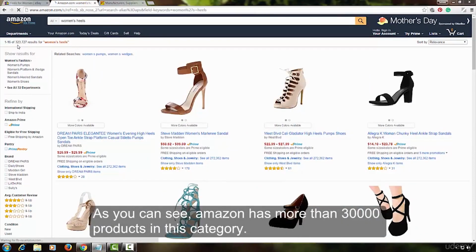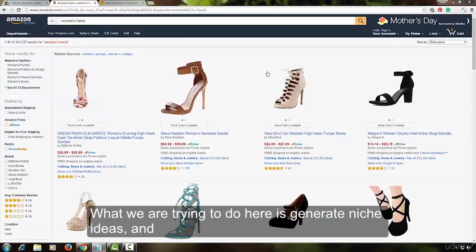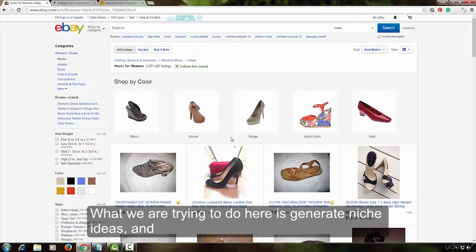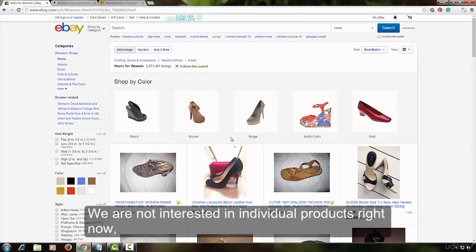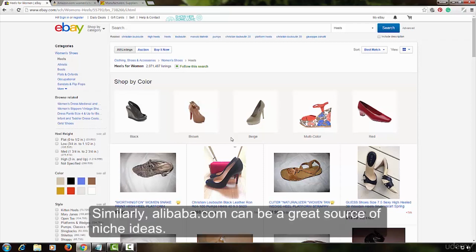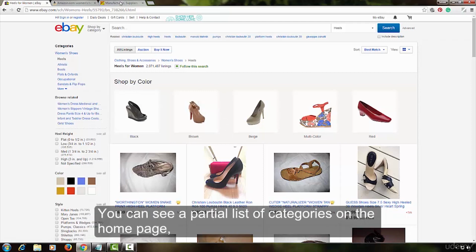As you can see, Amazon has more than 300,000 products in this category. What we are trying to do here is generate niche ideas, and women's heels is a possible niche. We are not interested in individual products right now. That will come later. Similarly, Alibaba.com can be a great source of niche ideas.